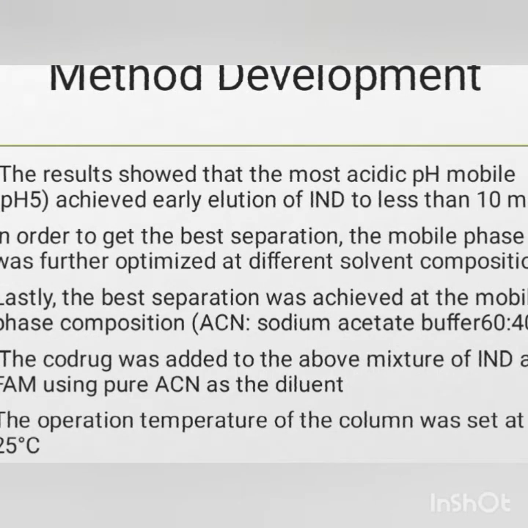The results showed that the most acidic mobile phase, pH 5, achieved early elution of indomethacin in less than 10 minutes. At pH 5 we get elution of indomethacin within 10 minutes. First of all, the first modification is to change the pH of the mobile phase. By changing the pH of the mobile phase, we are able to reduce the retention time of indomethacin.